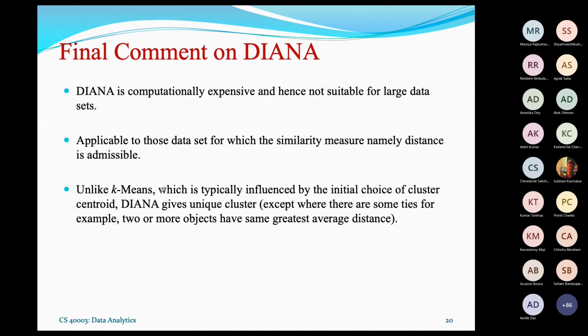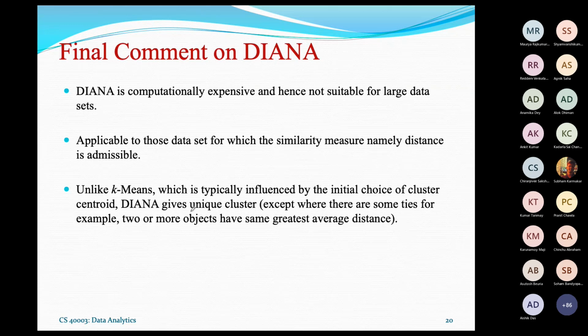But in DIANA you don't have to make any initial choice of cluster. It is based on splinter object selection.